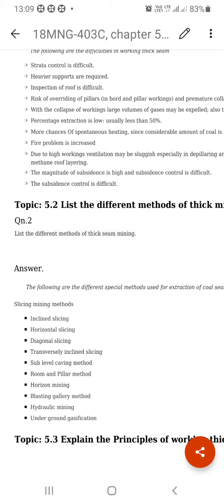The chance of spontaneous heating is there, self-oxidation is there, fire problems are there, and there is an explosion problem also. So these are all different problems. When the percentage of CH4 is very much more, when the firedamp is more than 1.25%, it is there. These are the problems which occur while working thick seam mining.